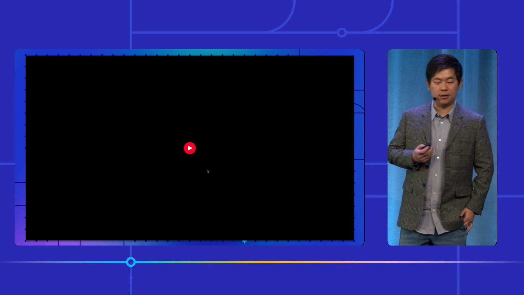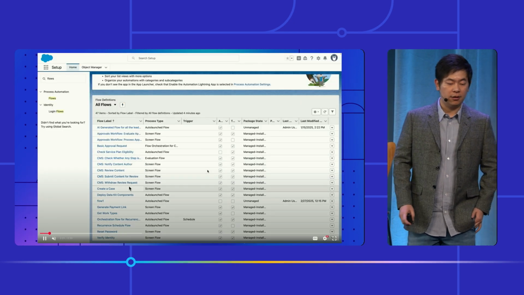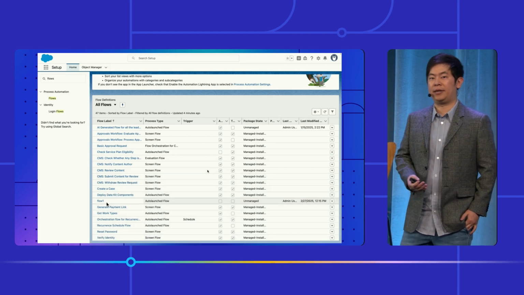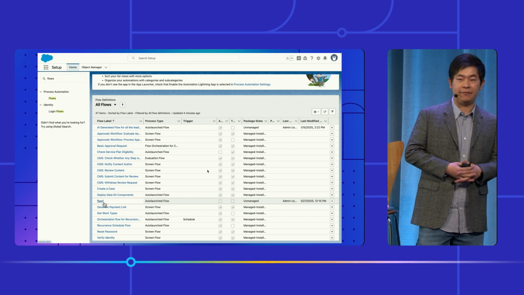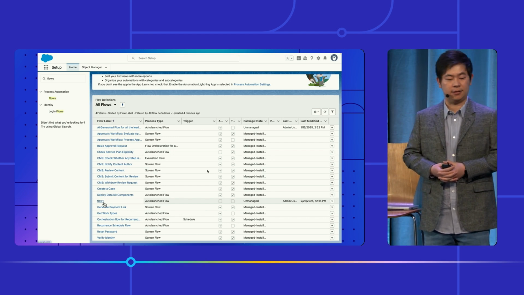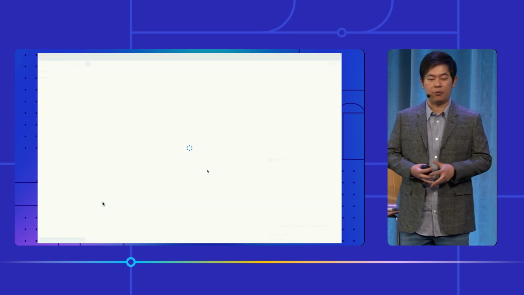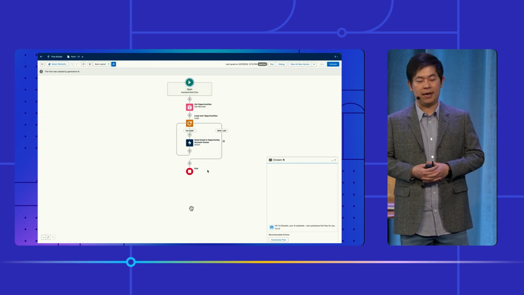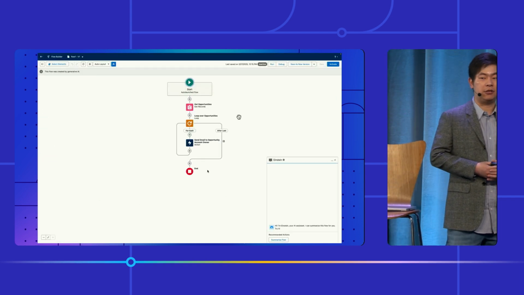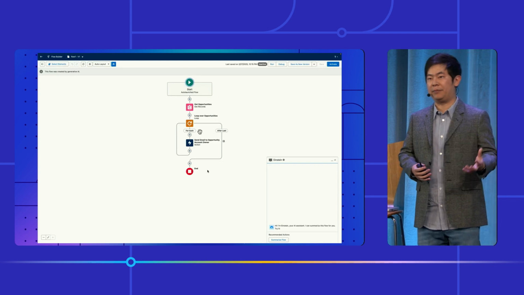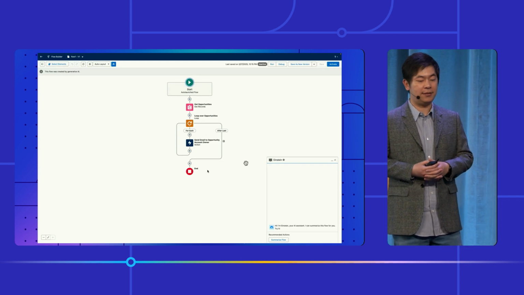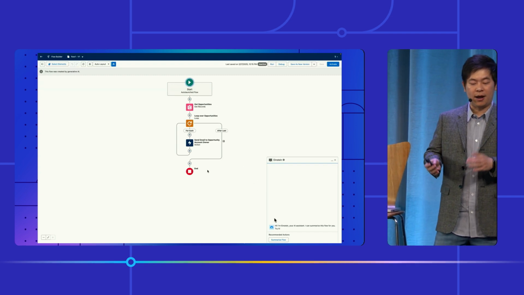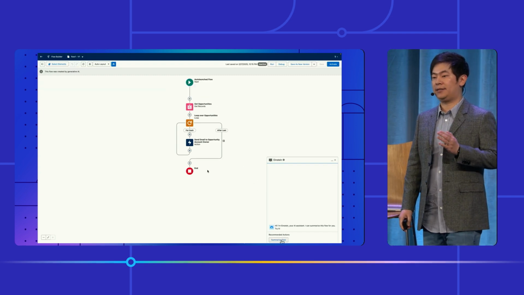Okay, so the next demo is about the flow summarization. Suppose I'm another admin, and today I noticed there's a new flow created in my org, and I'm very curious and want to see what it does. So I click on this flow someone just created, and then I can see this flow. Traditionally, I have to go to each of the elements to check the details to understand what this flow does. But today, it is very simple. Just go to the sidebar and click on Summarize the flow.